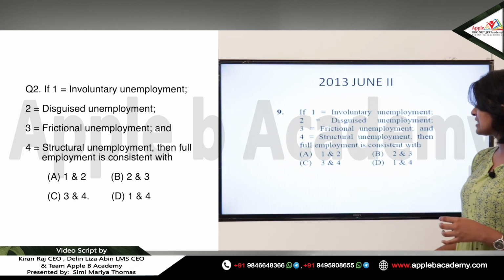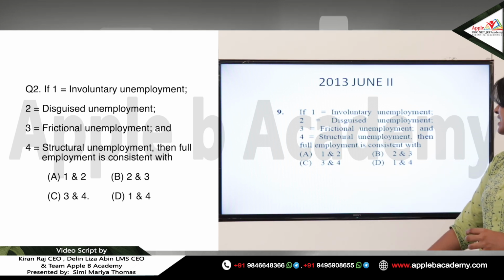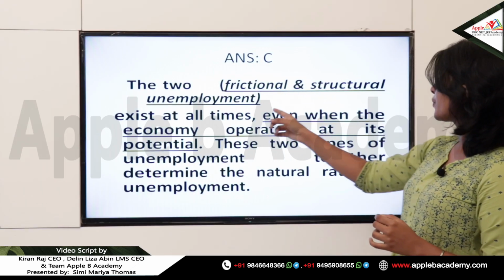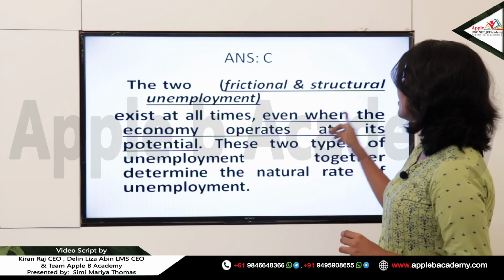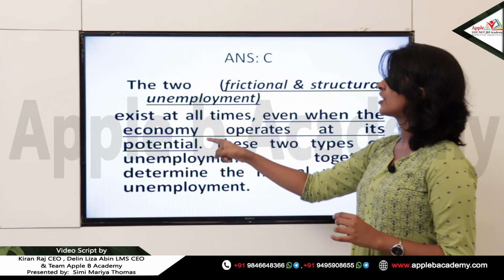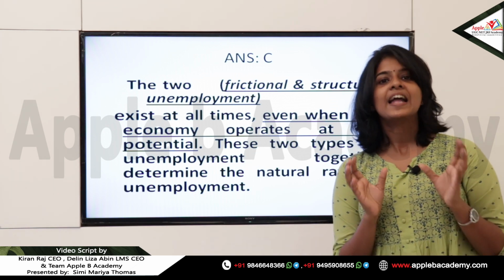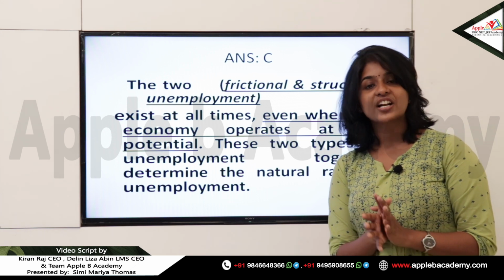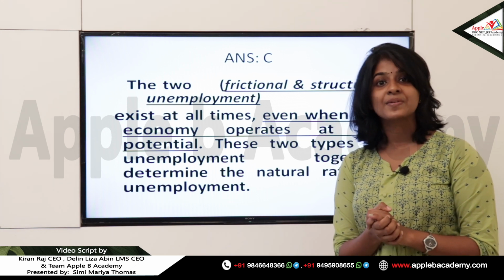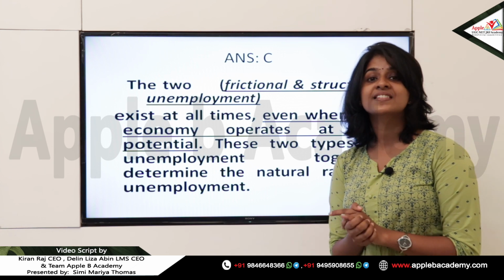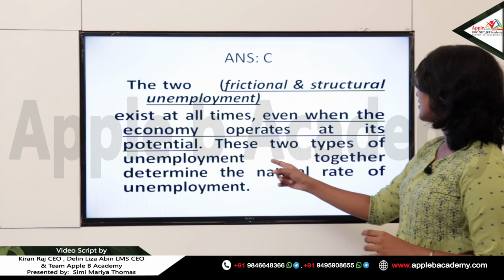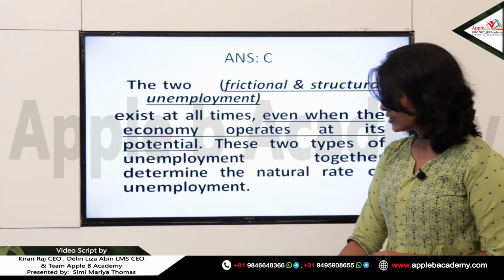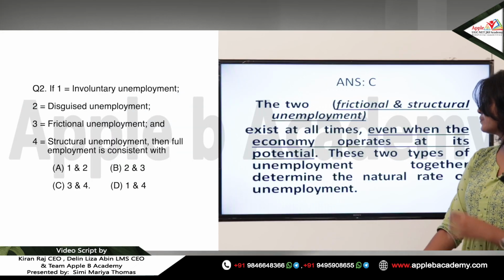And here the answer will be C, 3 and 4. Full employment is consistent with structural and frictional unemployment. See, frictional and structural unemployment exist at all times, even when the economy operates at its potential. So when the economy is operating at its potential, meaning it is at full employment, both structural and frictional unemployment are still present. That means there is still a combination of these, and that is the natural rate of unemployment. These two types of unemployment together determine the natural rate of unemployment. So clear with the answer? C will be the answer, 3 and 4.